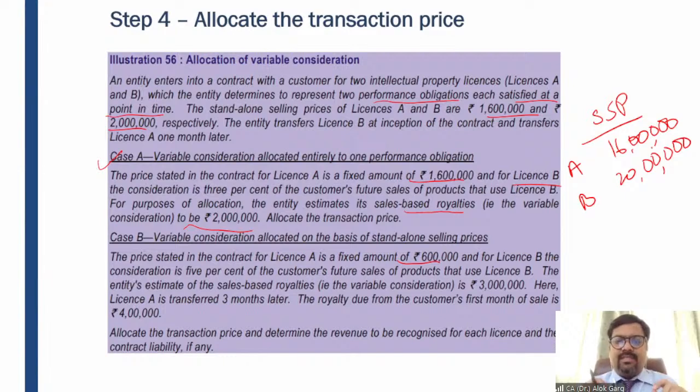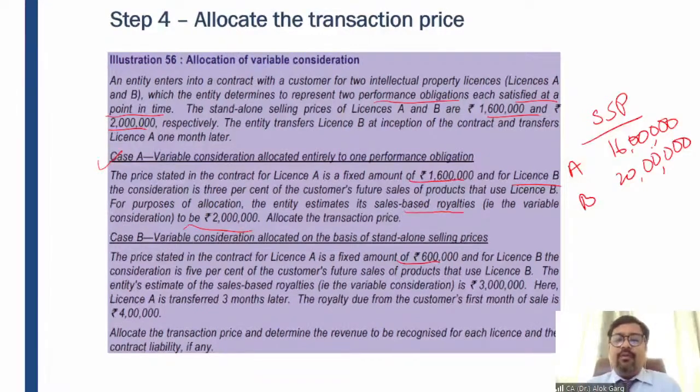So fixed consideration is 6 lakh. And for license B, the consideration is 5% of the customer's future sales of product that use license B. The entity's estimate of the sales-based royalty is rupees 30 lakh. And what is the estimation of variable consideration? It is 30 lakh. Here license A is transferred 3 months later on. So first license B will be transferred, then license A will be transferred.